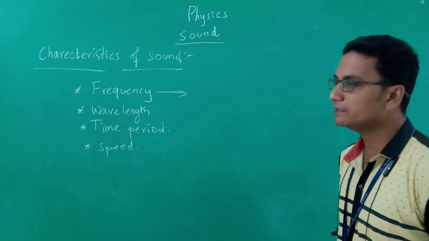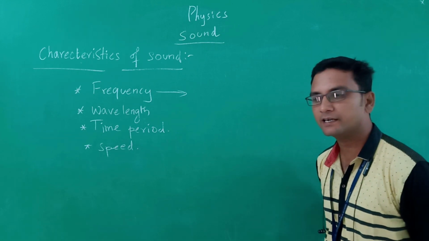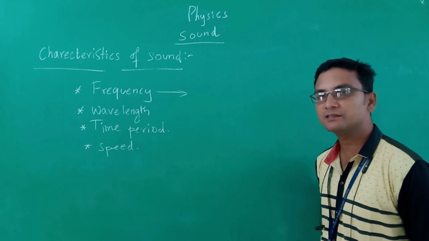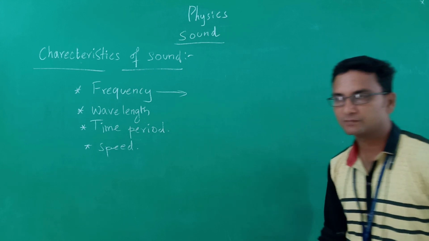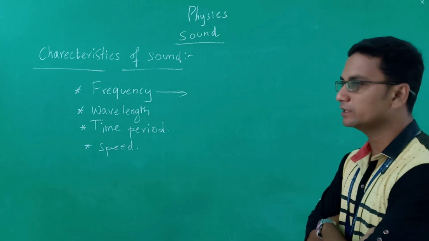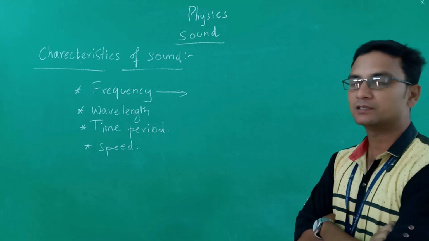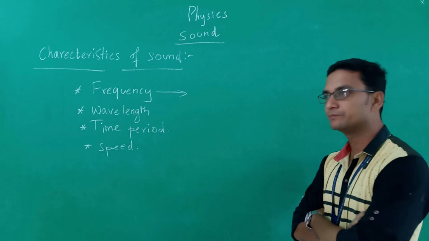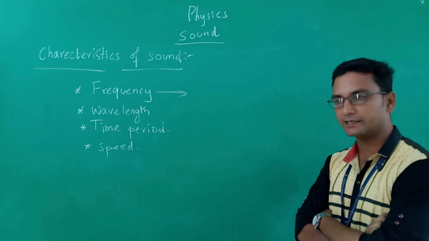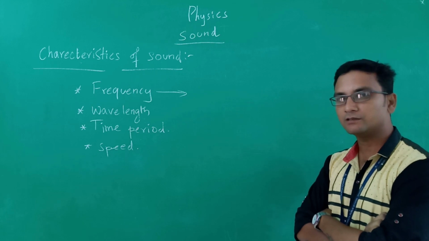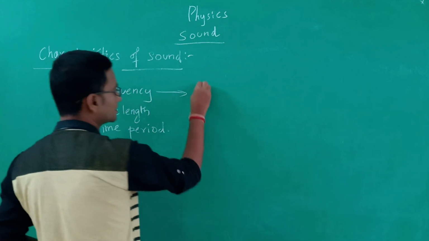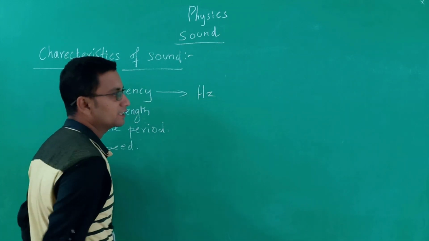So, for calculating the frequency, we are going to see how many times that object vibrated in a unit time. That will give you the frequency. It is measured in hertz.